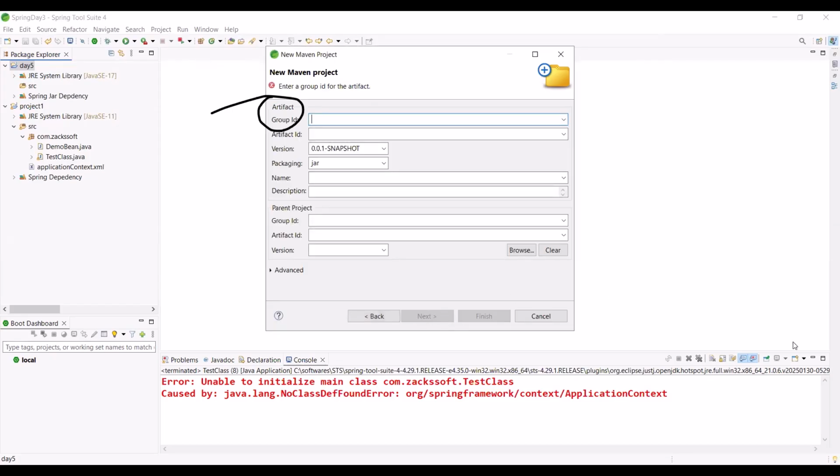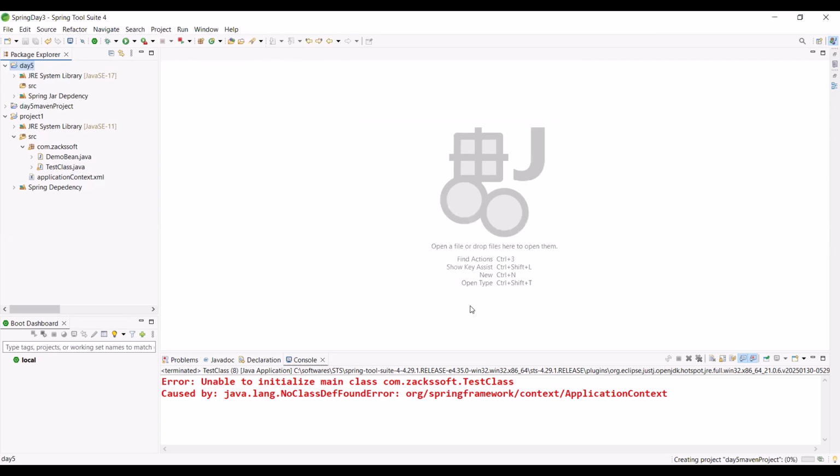Any name. Can you please tell me, you already know what is meant by group ID and what is meant by artifact ID? Artifact ID means project name, right? Okay, for example, again, day 5 Maven project. Any meaningful name. Group ID, for example, com.jackson. Any confusion to understand? I'm not changing anything. Let me click here, finish. Is it okay? You got one thing like day 5 Maven project.